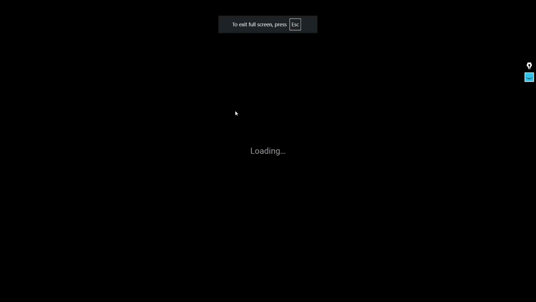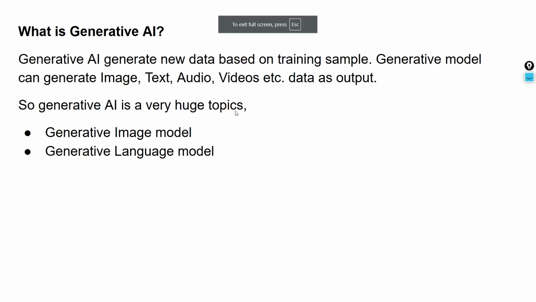Fine. So next, now what is generative AI? We have seen some of the applications, right? We understood that generative AI basically generates new data based on some training samples. Whatever the AI application is dealing with, somewhere there is data involved. Because of that data itself, we are able to generate new data, new content. So generative AI is a concept or a technique which helps us generate new content. The generative AI model can generate images, text, audio, and videos. We'll be seeing all those things practically. Don't worry, this is just an initial class to give you an understanding of what generative AI actually is. This is what the generative AI models can generate.